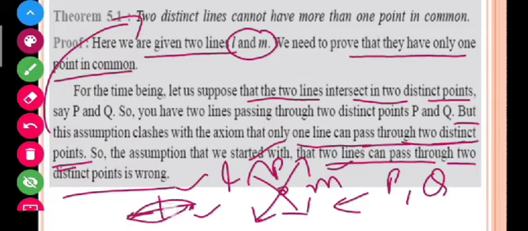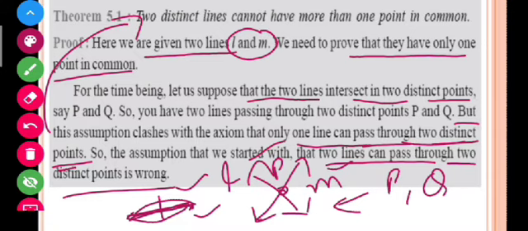So you have to remember that there is only one unique line that passes through 2 points, but I have assumed that the two intersecting lines are passing through these 2 points, or these 2 points are common in two lines, but it can't be possible. There is only a straight line that passes through two distinct points. That's why my supposition is wrong, and I have written here that the proof is true here.